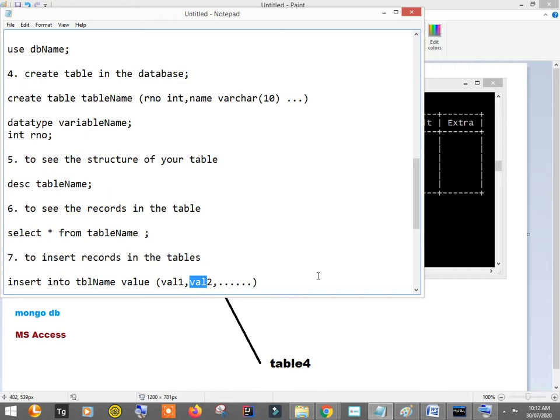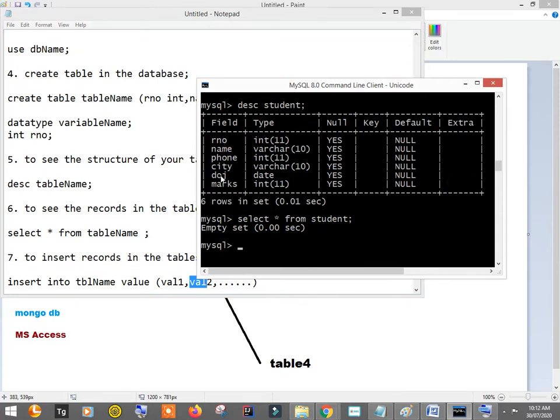Now let's try this. Insert into table. We have to use the same sequence, so let me insert some values. Insert into student, values, and what values do I want to insert?